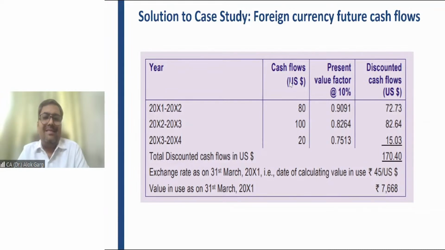We have also covered this foreign currency cash flow case study. In case of a foreign currency asset, how will you do the impairment testing? How will you compute the fair value less cost to sell or value in use, and how do you compute the impairment?